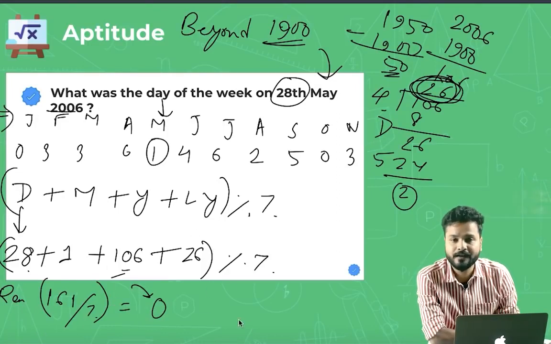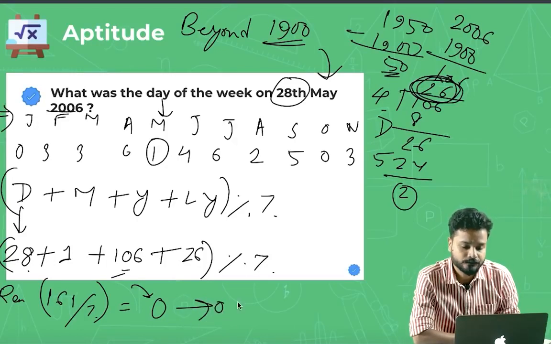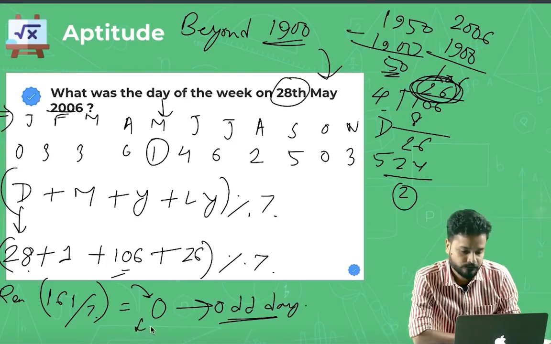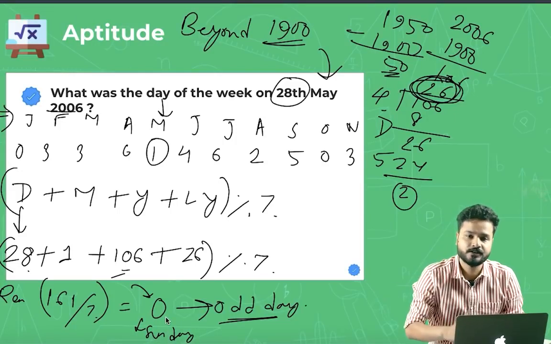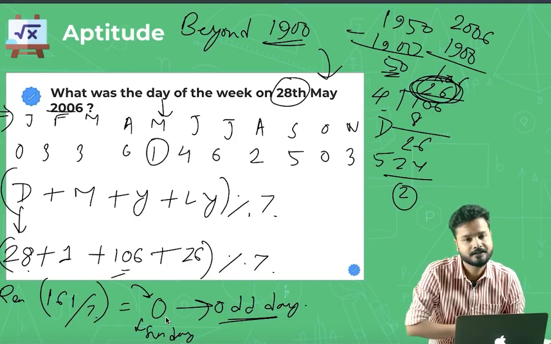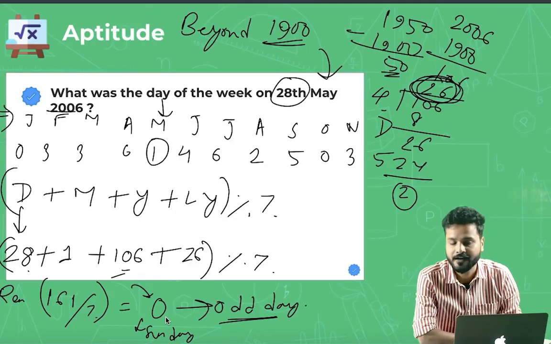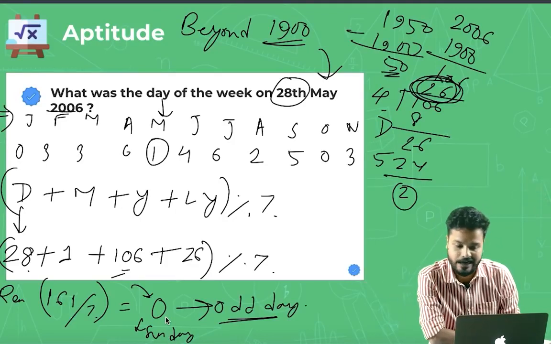And what is the day of the week when the remainder is 0? Remainder 0 means the number of odd days is 0, and 0 odd days means Sunday. 1 odd day is Monday, 2 odd days is Tuesday, 3 odd days is Wednesday, and so on, and 6 odd days is Saturday. 7 cannot be an odd day, because you are dividing by 7, so you can never get a remainder greater than 6. Again, when the remainder is 0, it will be a Sunday.